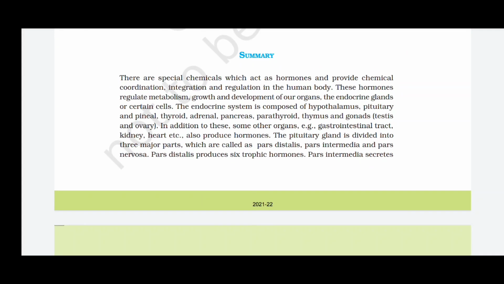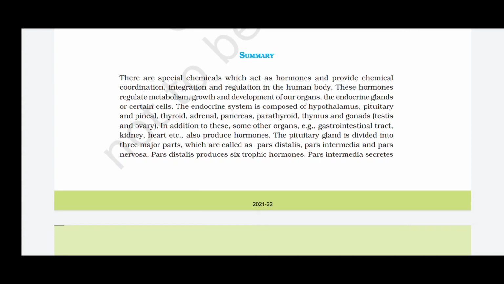Summary. There are special chemicals which act as hormones and provide chemical coordination, integration, and regulation in the human body. These hormones regulate metabolism, growth, and development of our organs. The endocrine system is composed of the endocrine glands or certain cells: hypothalamus, pituitary, pineal, thyroid, adrenal, pancreas, parathyroid, thymus, and gonads, testes and ovary. In addition to these, some other organs, for example gastrointestinal tract, kidney, heart, etc., also produce hormones.